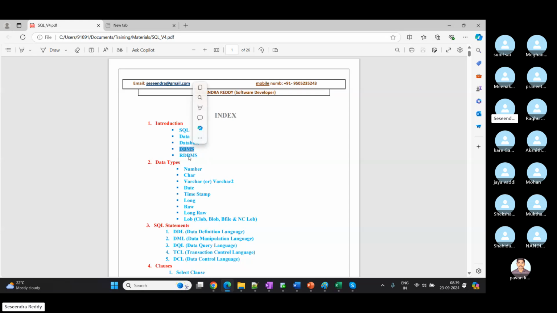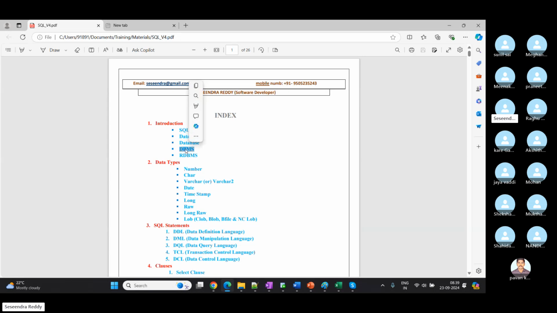Then we have 2 types here. One is DBMS and the other RDBMS. What are they? Database management system, and RDBMS, relational database management system. There are some differences between these two. Again, it is also one important interview question.